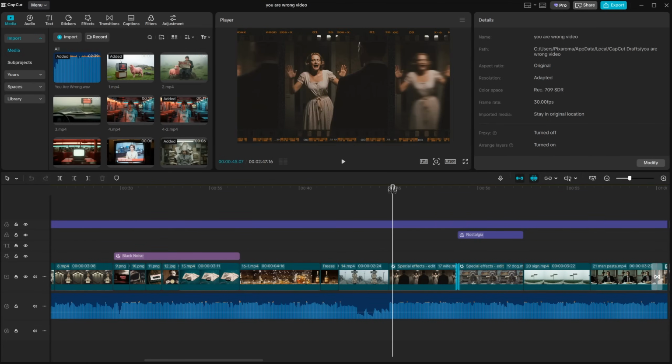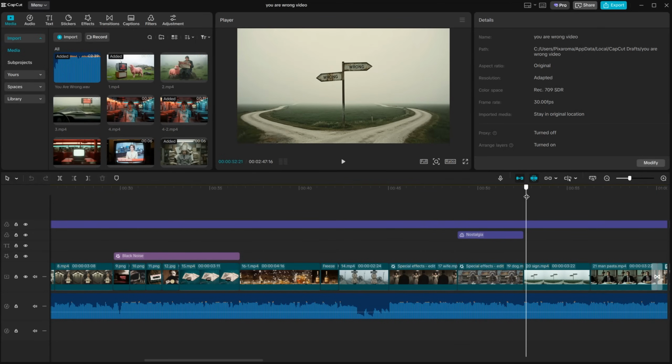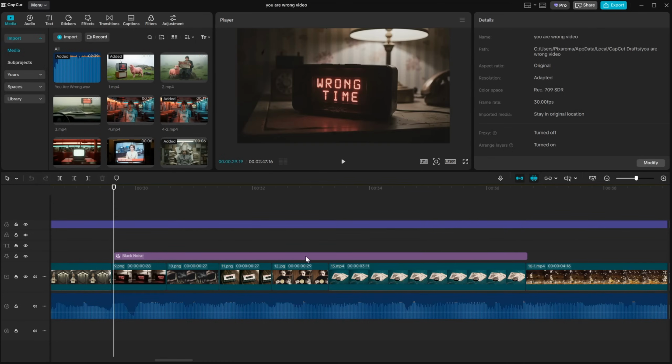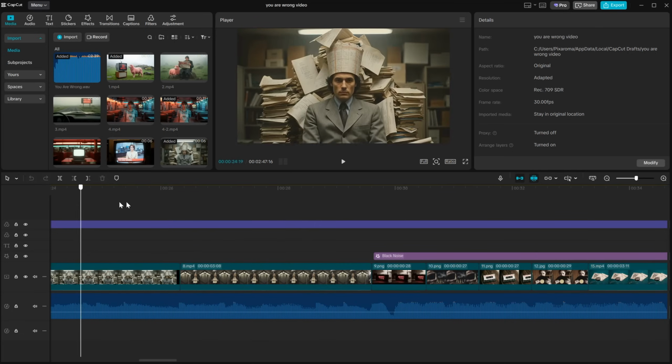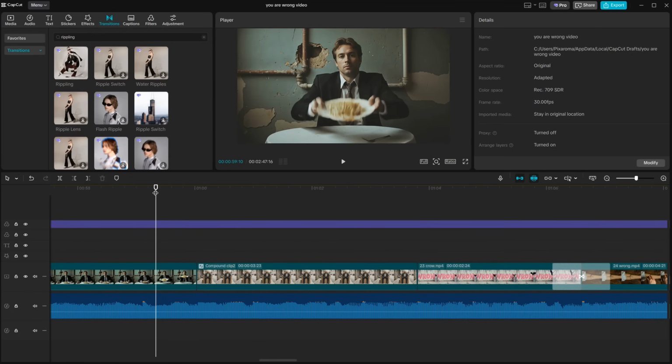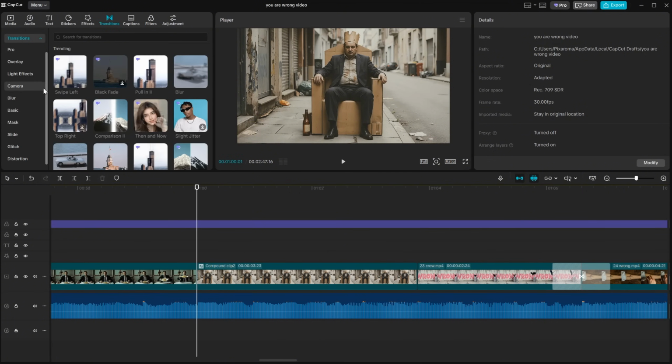I like to change the scene on the beat. You'll notice that in some parts of the song, the transition fits more naturally. When the beat is faster, I just use still images with a zoom in and some noise effect to keep the energy up. For example, in this part where the man throws the plate and it cuts to the next frame, I go to transitions and add one between them.